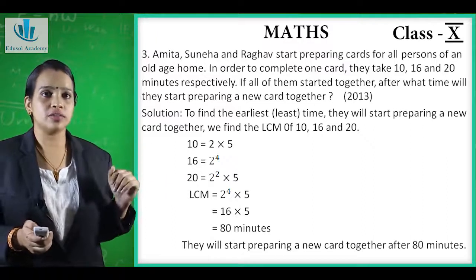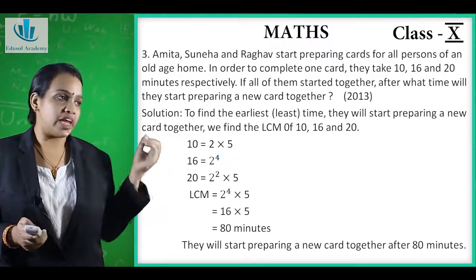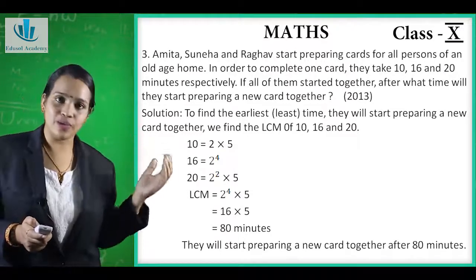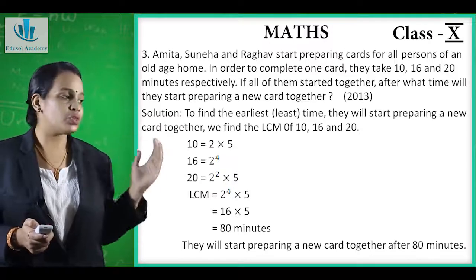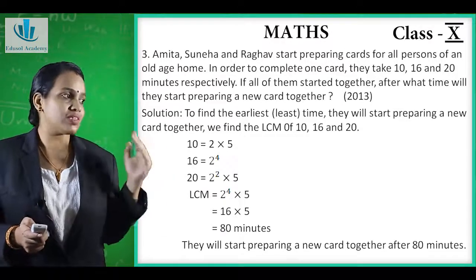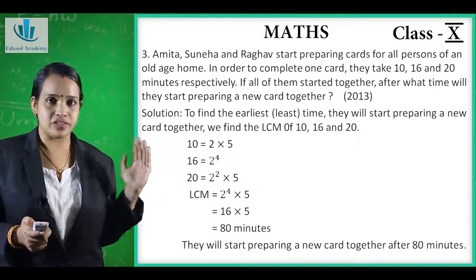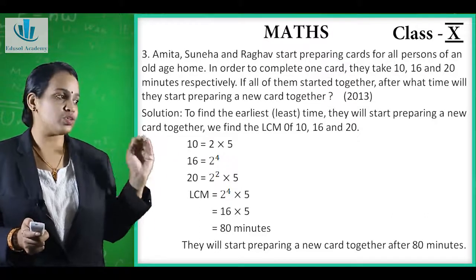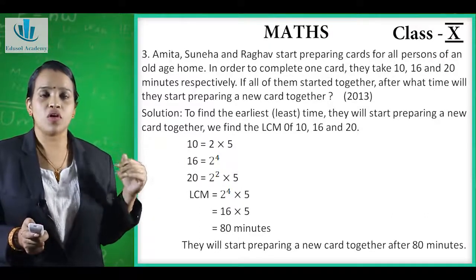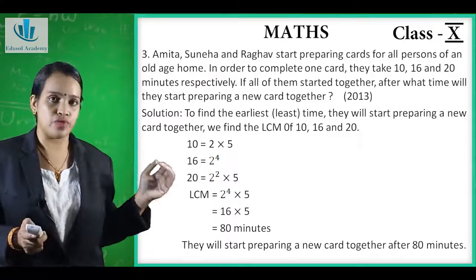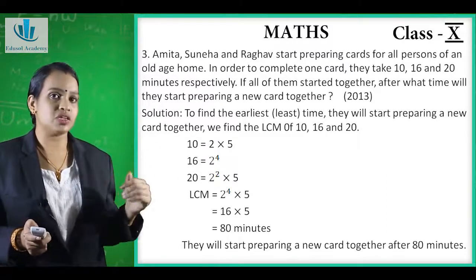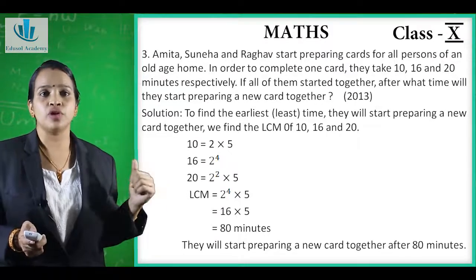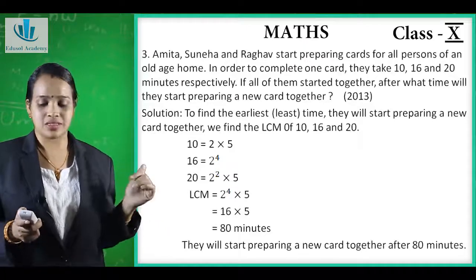So to find the time, we will take the LCM of 10, 16 and 20. The factors of 10 are 2 into 5. For 16, the factors are 2 into 2 into 2 into 2, that is 2 raised to 4. The factors of 20 are 2 into 2 into 5, that is 2 raised to 2 into 5. The LCM of all three numbers is 2 raised to 4 into 5. 2 raised to 4 is equal to 16, into 5, which is equal to 80 minutes. Therefore, they will start preparing a new card together after 80 minutes.